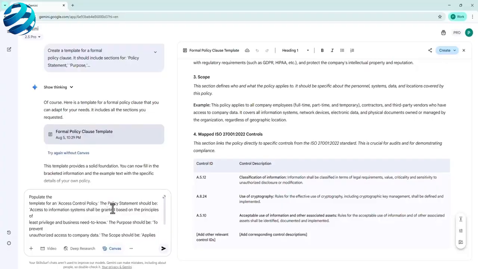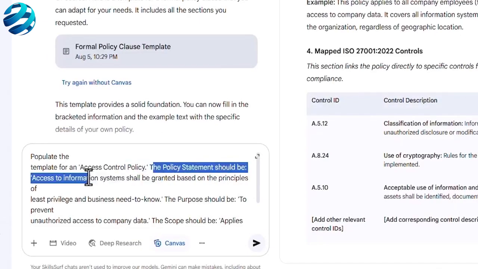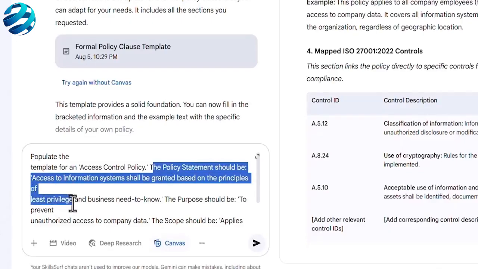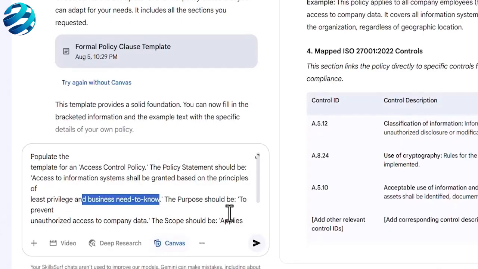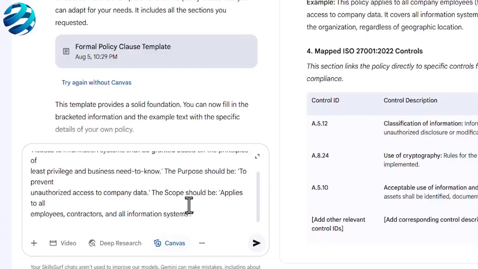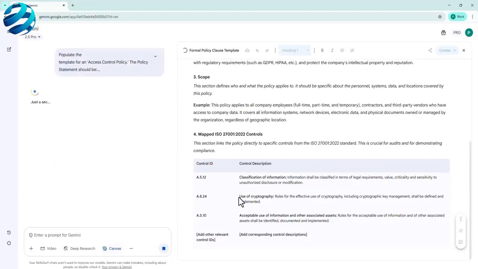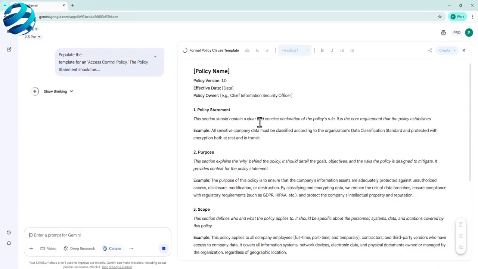So we have included some initial thoughts that we want there. For example, the policy statement should be: access to information systems should be granted based on the principles of least privilege and business need to know. Pretty obvious thing. I train everybody on this when I do information security trainings and implementation projects. So this is all I remember, for example. And maybe I want to populate it to have all this formal language included. Let's see. And of course, it should work based on this template.